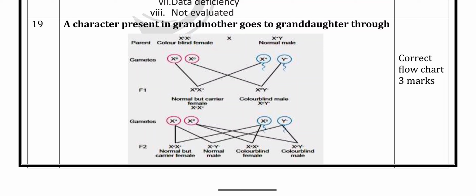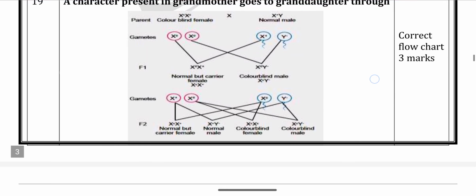So we have to see the chart. Parent: color blind female, the grandmother having the character. Normal male, there is no character present in the male chromosome. The gametes are fused. We have two offspring in the F1 generation: a normal but carrier female, so it can't transfer but she is a carrier, and a color blind male, so the male has color blindness.